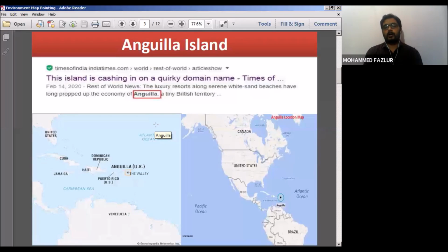www.amazon.com. .com resembles the basic address of USA. .in resembles the basic address of Indian registered sites.